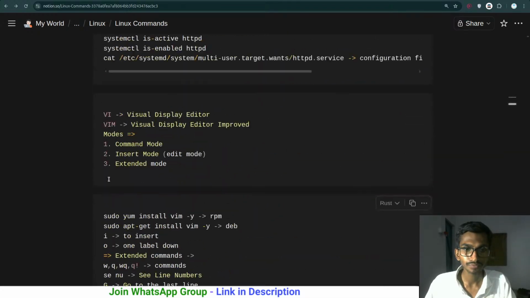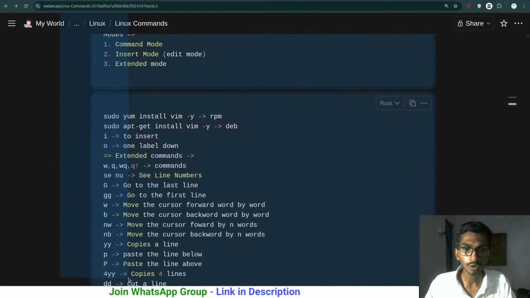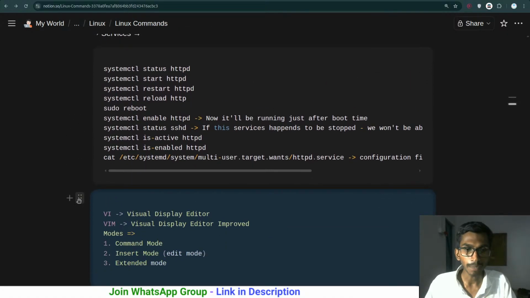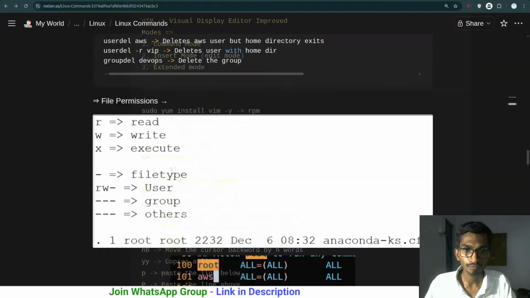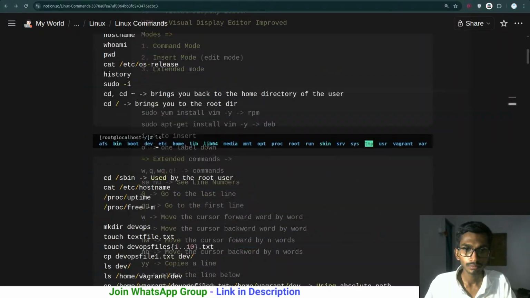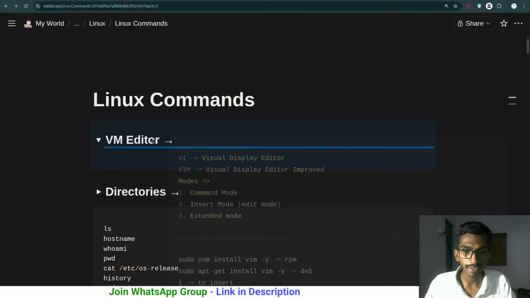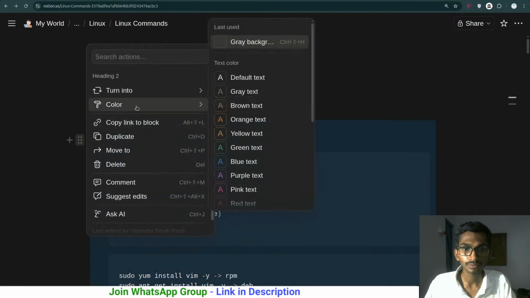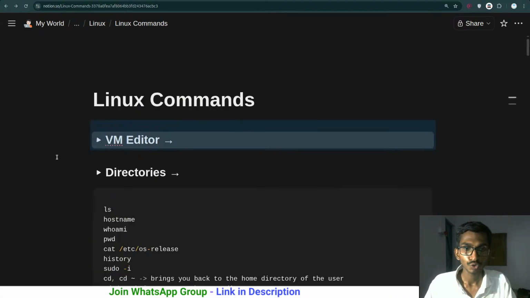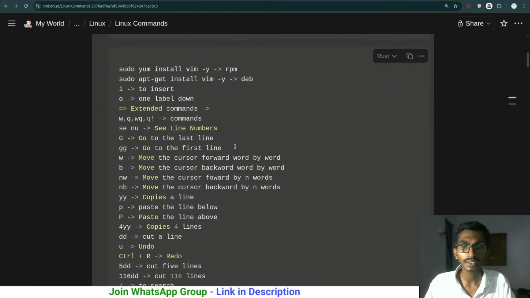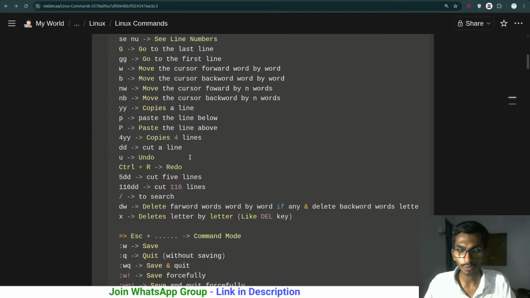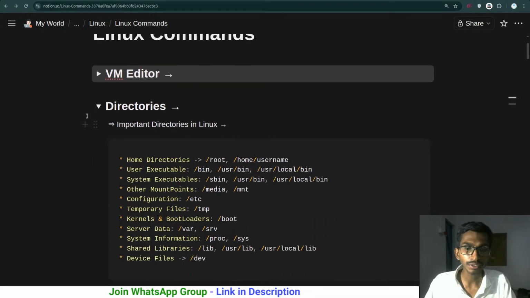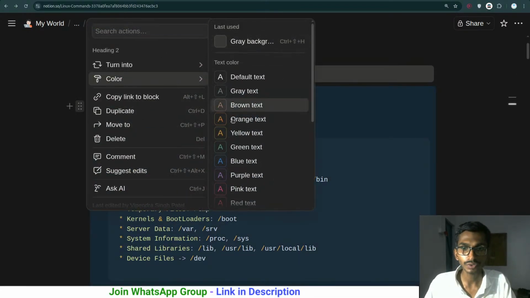Just give me a second. Let me copy it from here. Yeah, let me go to the top. These are the commands that we have to talk about. There are actually many, but okay. So the Vim editor, let me simply highlight it a bit. So this is the first thing. When it comes to the Vim editor, these are the commands that we have talked about. Pretty simple ones. Now we are going to be moving to the second thing, directories. Inside directories we have this.